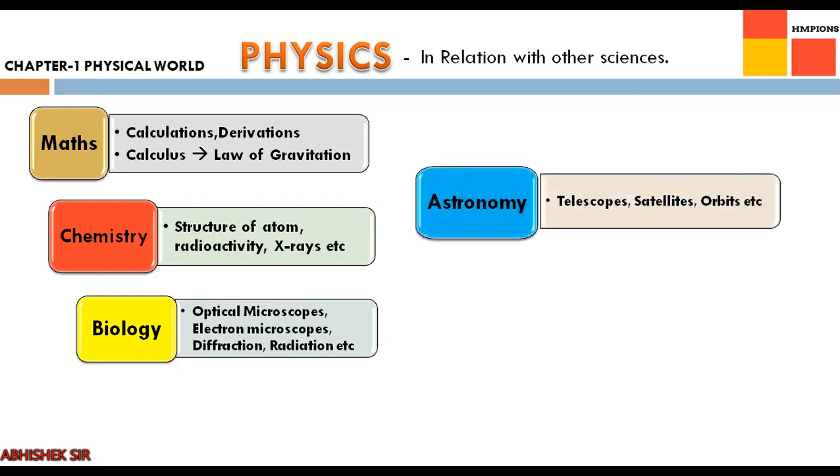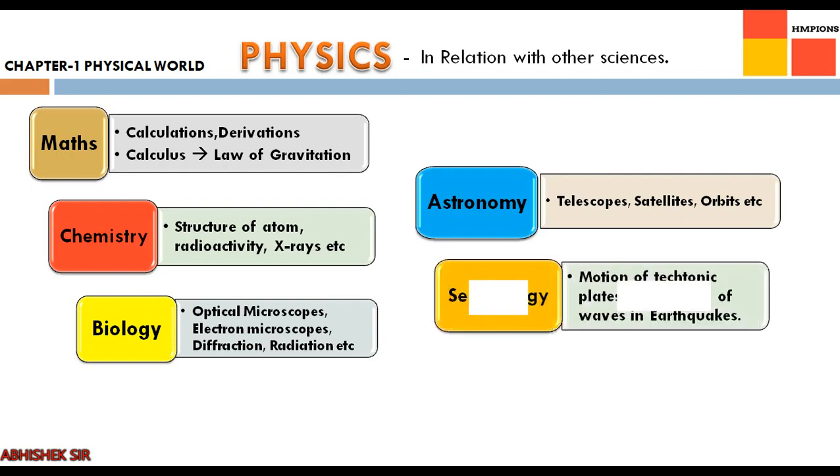Moving on, astronomy. Astronomical telescopes are used to study the motion of planets and heavenly bodies. Radio telescopes have helped our scientists to discover pulsars, neutron stars, black holes, right? And also the Hubble telescope, a well-known telescope. By using that telescope, scientists are seeing the farthest limits of our universe, right? So it is also important in astronomy.